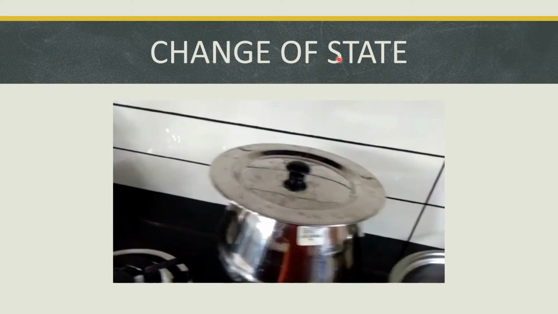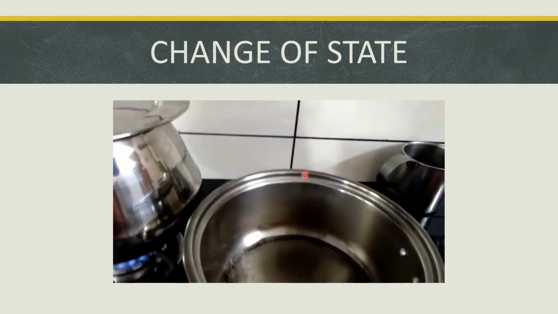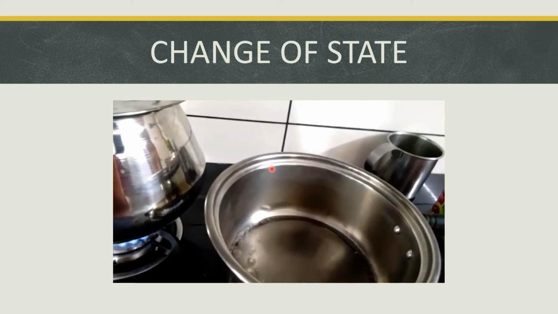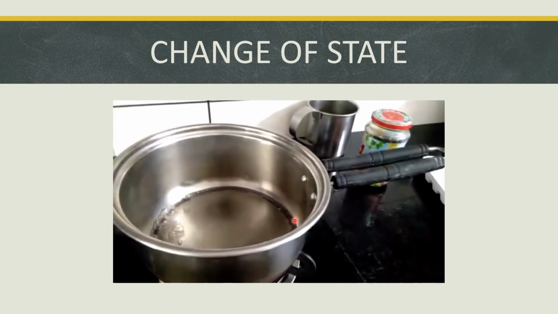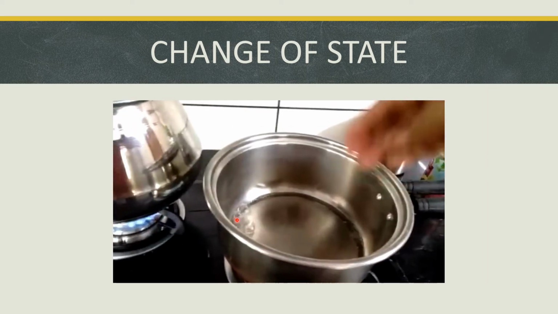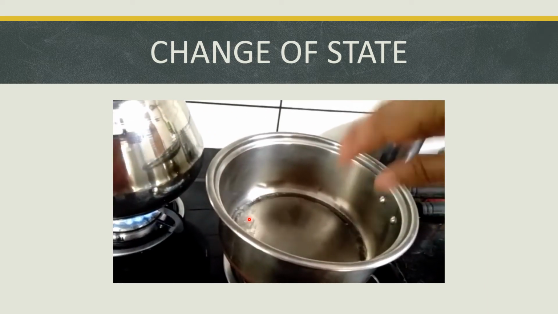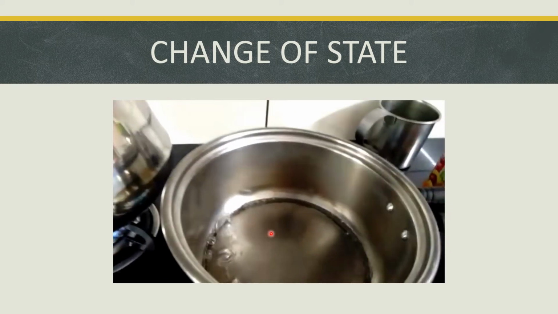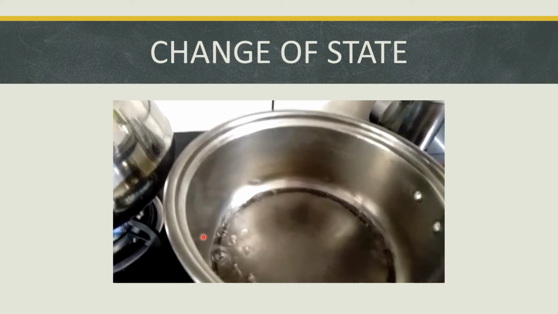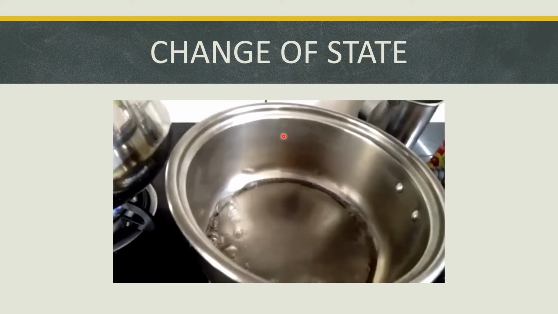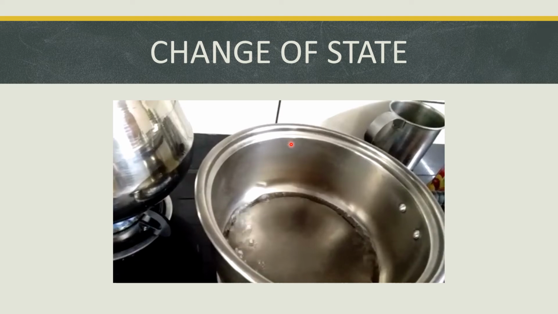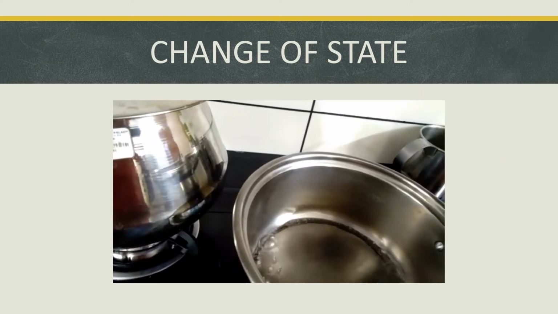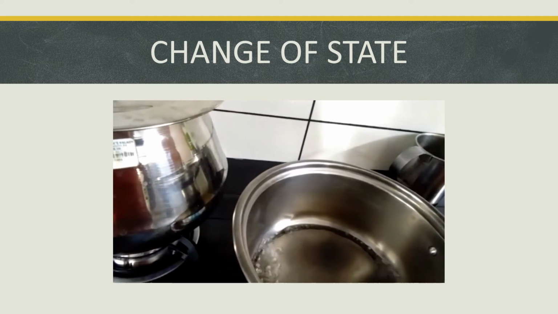The liquid form of water will change into the gaseous form of water, that is steam. So the solid form of water, ice, on heating changed into the liquid form of water, and again at 100 degrees Celsius it started boiling and changed into water vapor, that is steam, the gaseous form of water. Clear? The second effect of heat is change of state.